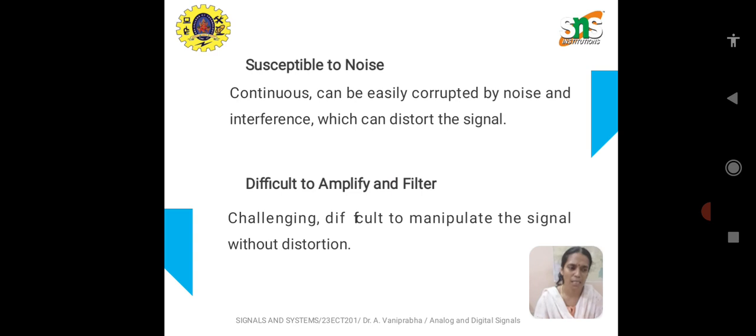The major challenge faced with the analog signal is that it is very difficult to extract the original signal without distortion or without the noise. It is very difficult. Therefore, we are trying to get the digital signal. So these are the major characteristics of analog signal. The final outcome of the analog signal is received along with the noise and interferences.